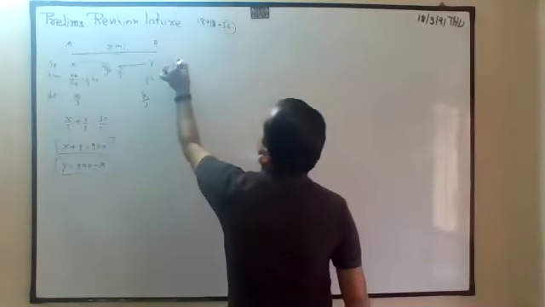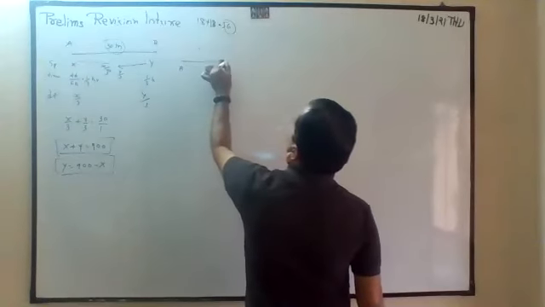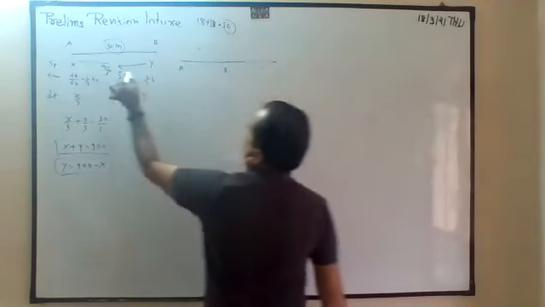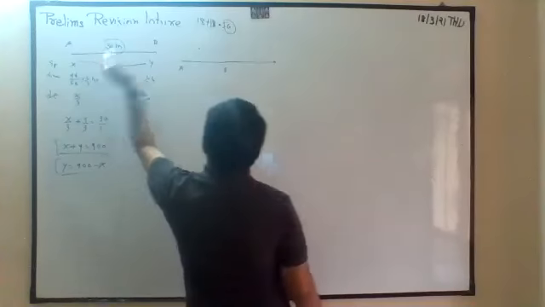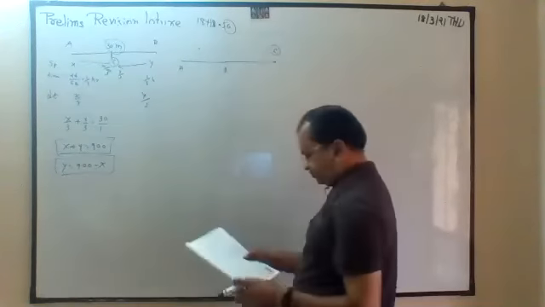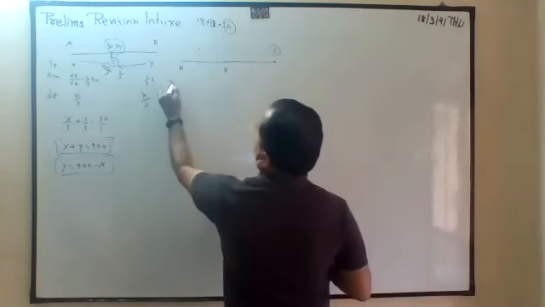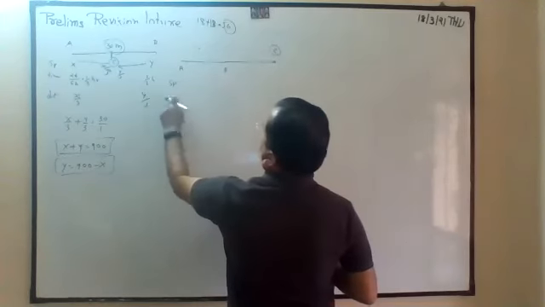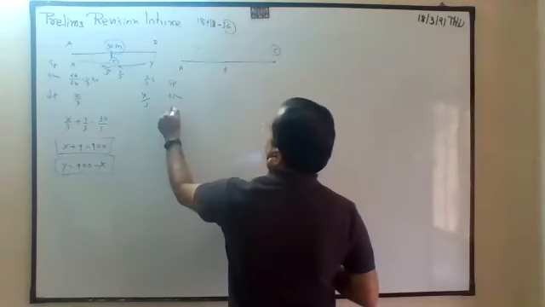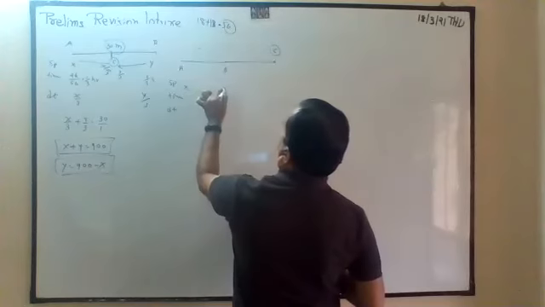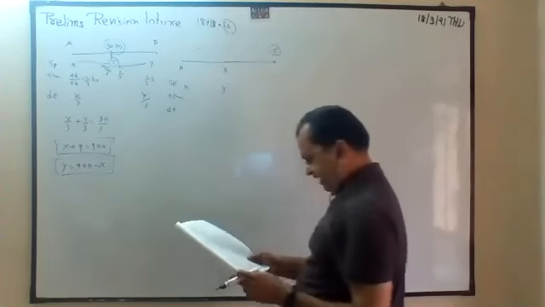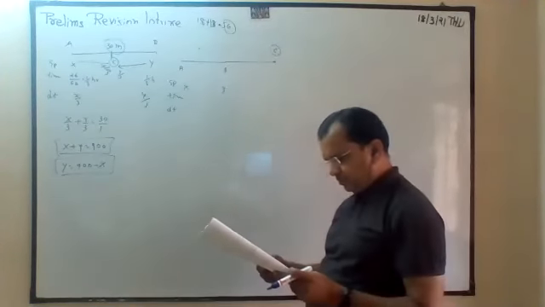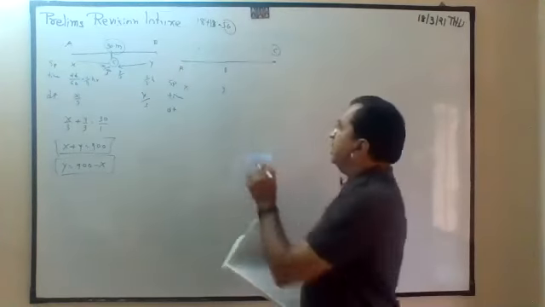From A to B, they are meeting here, at C. So again speed, time, distance. Speed again x, speed again y, time. Now time, 3 hours.